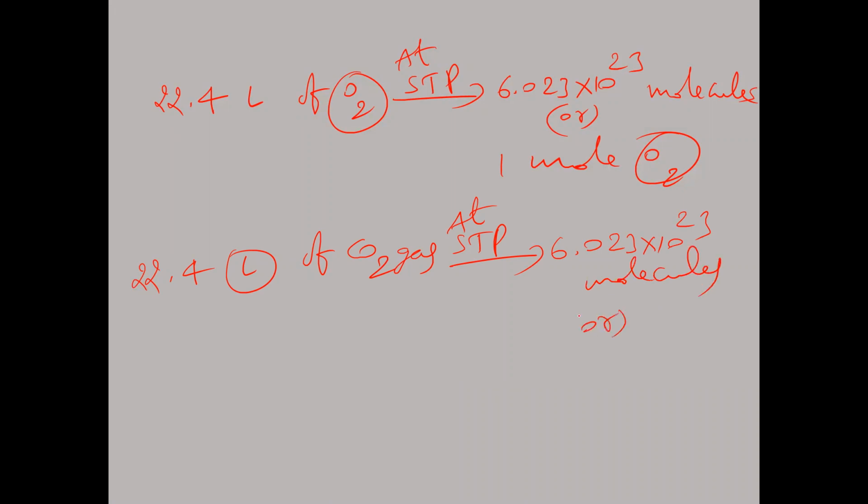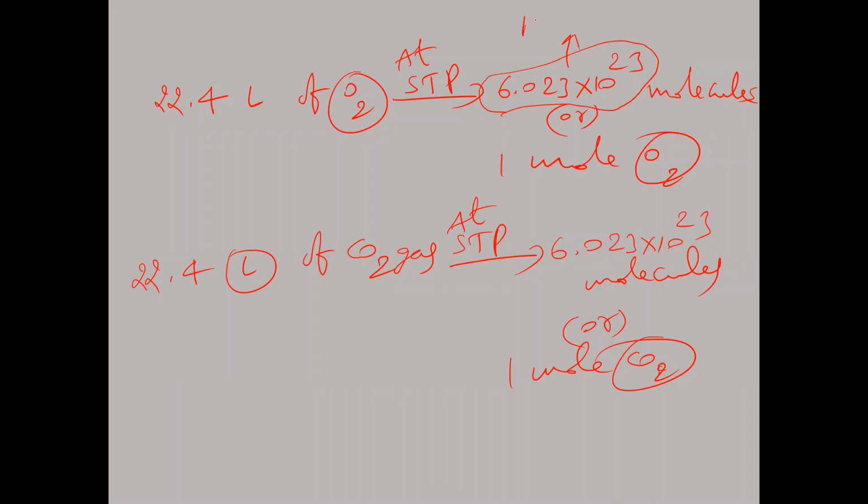And the same number of moles. 1 mole only. 1 mole of CO2 gas means how many liters at STP? 22.4 liters at STP is equal to 1 mole, or this many molecules. And this number is called the Avogadro number.